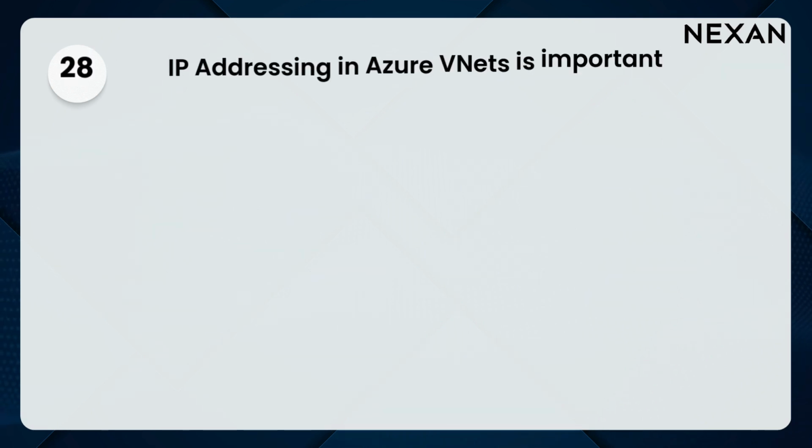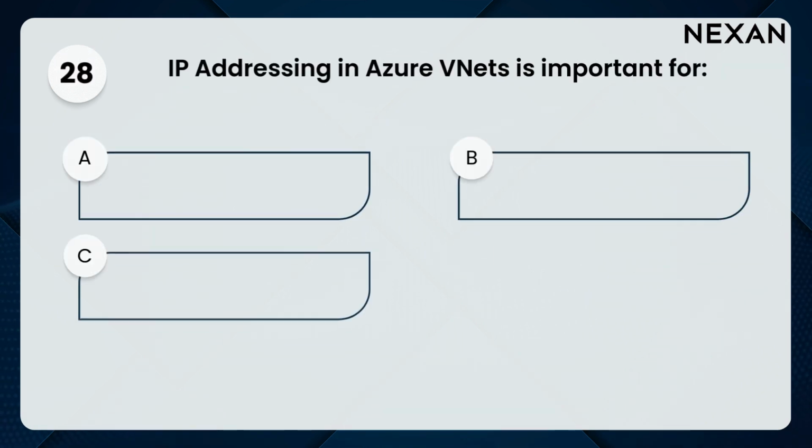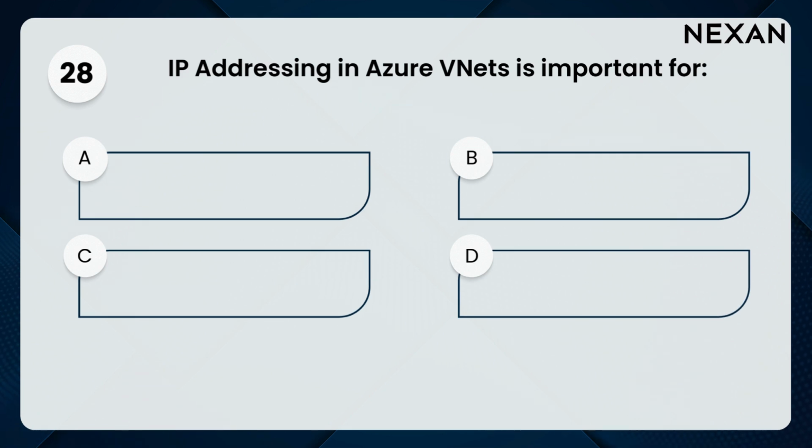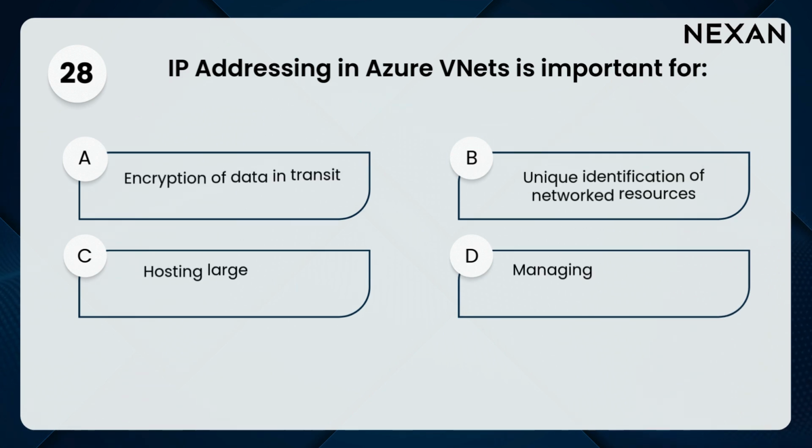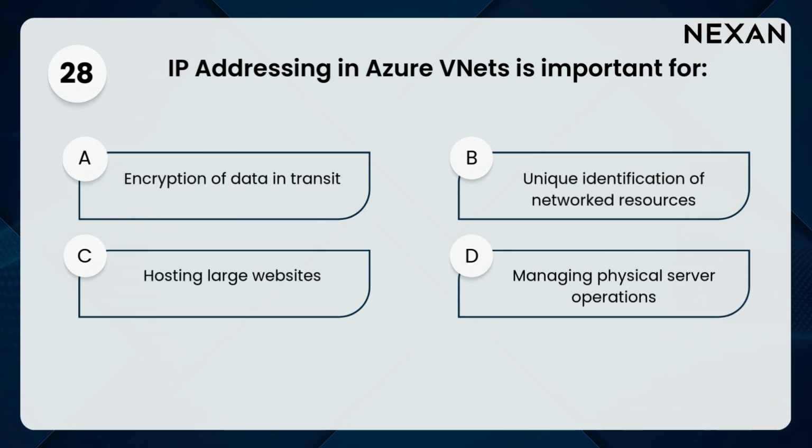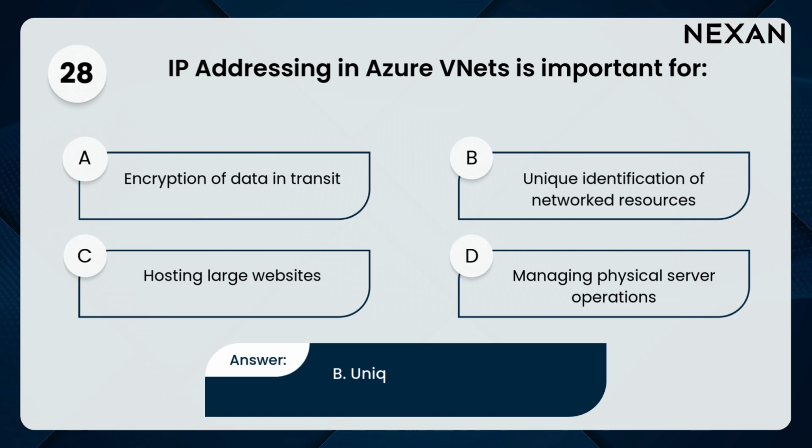28. IP addressing in Azure VNets is important for: A. Encryption of data in transit, B. Unique identification of networked resources, C. Hosting large websites, D. Managing physical server operations. Answer: B. Unique identification of networked resources.